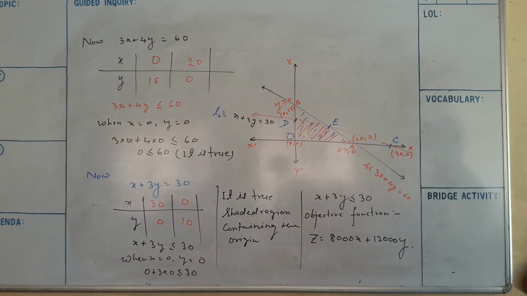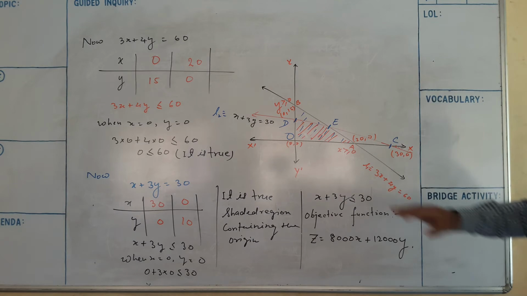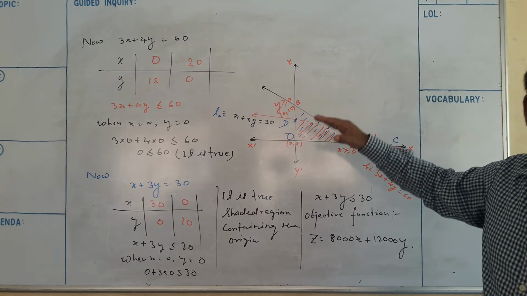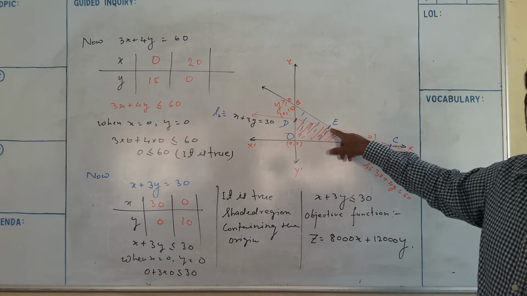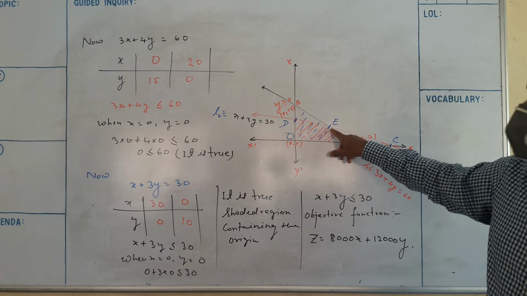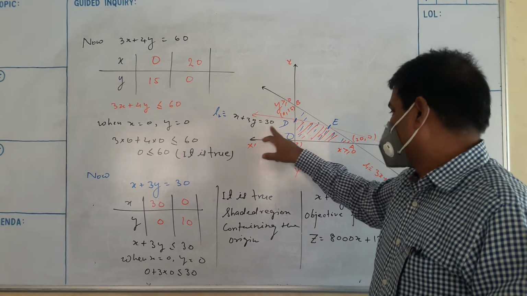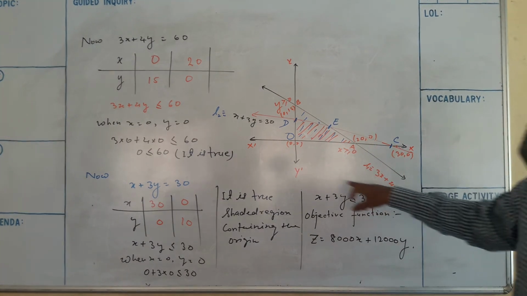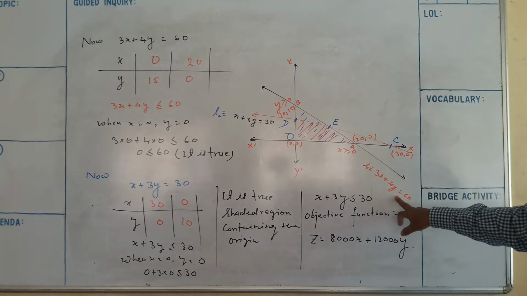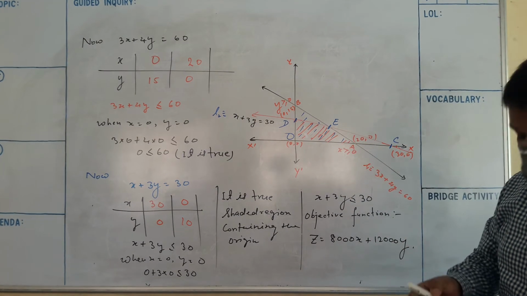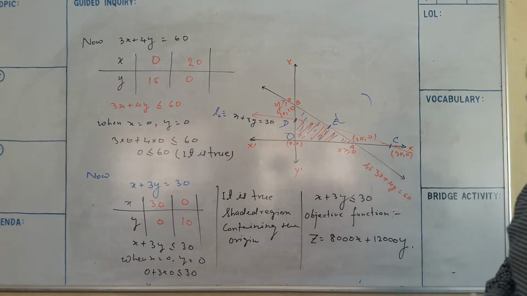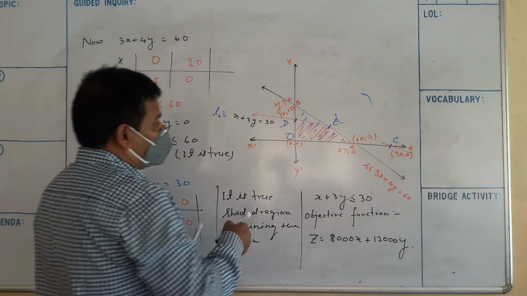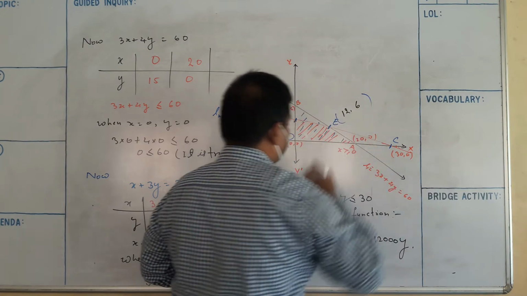You can draw it on graph paper and you will get E. Otherwise, you can solve the equations L1 and L2, x plus 3y equal to 30 and 3x plus 4y equal to 60, and you will get the point of intersection, which is (12, 6).